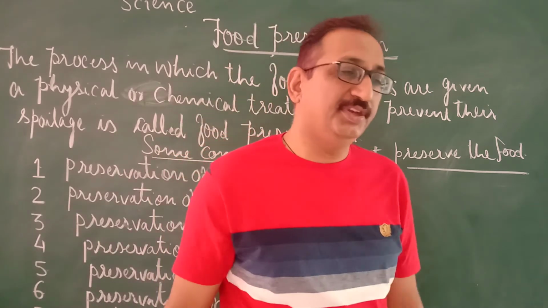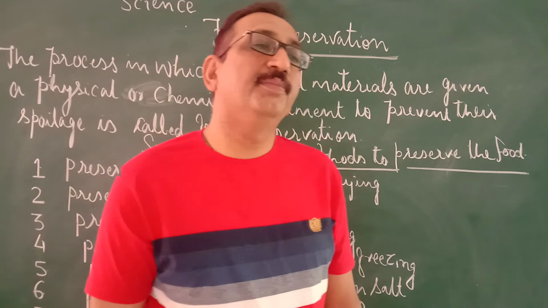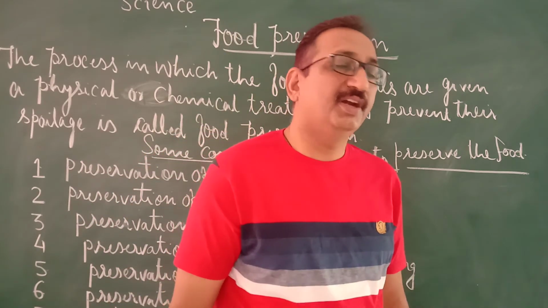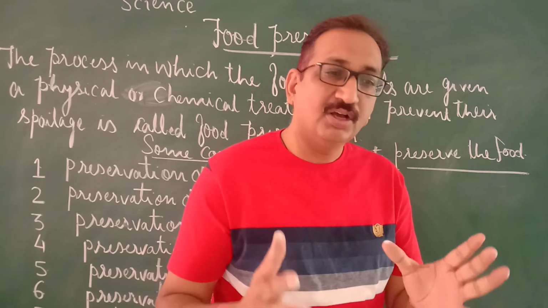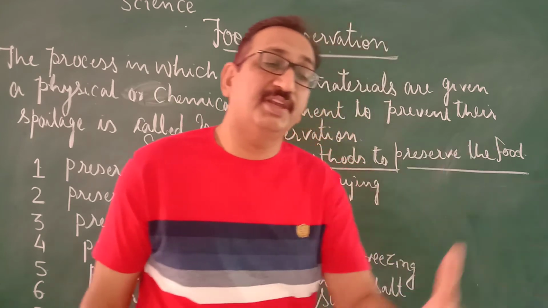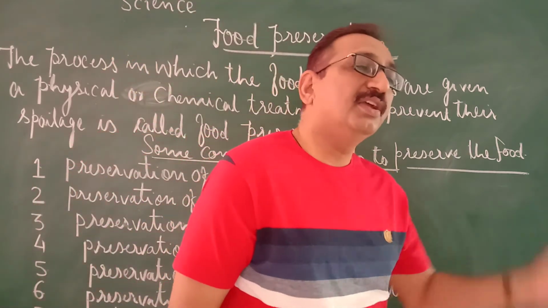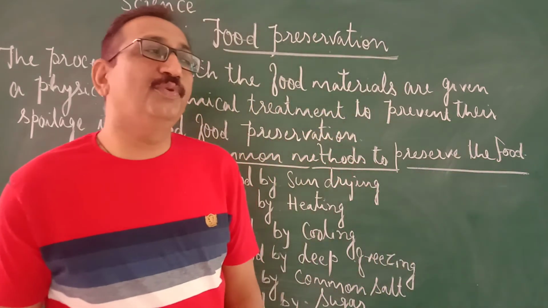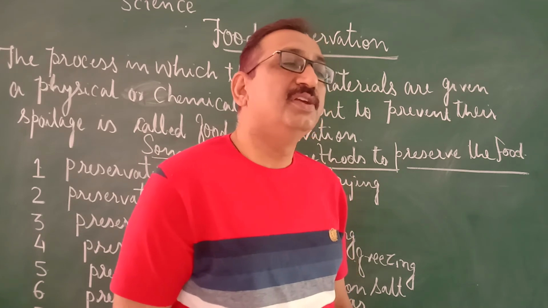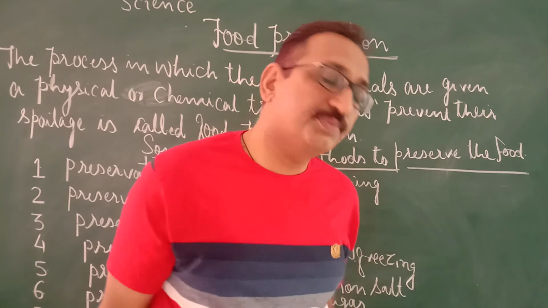Apart from vinegar, we have one more chemical, that is sodium benzoate. This sodium benzoate is available in the market, and this is the common chemical which we can add in some types of pickles. Like vinegar, it also protects the food from spoilage, and we can secure our food from being spoiled.